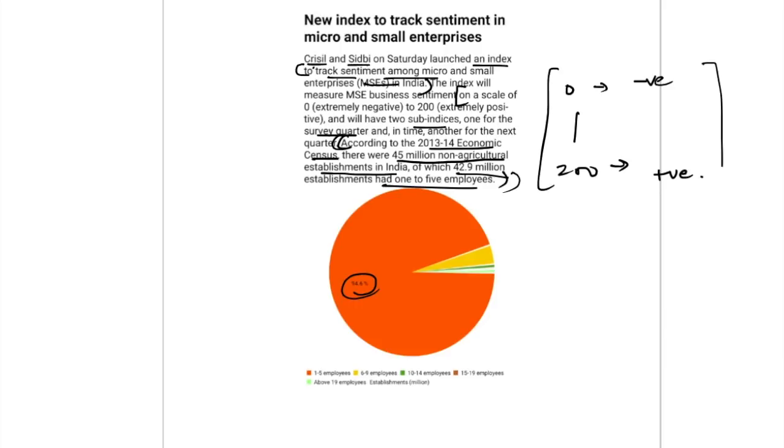So number one, the index launched by CRISIL and SIDBI together has a scale of 0 to 200. Number two, the economic census talking about non-agricultural small establishments in India: out of 45 million, 42.9, almost 43 million, that is 94.6%, have only 1 to 5 employees. Very important for us to remember. Let's come to the next one.